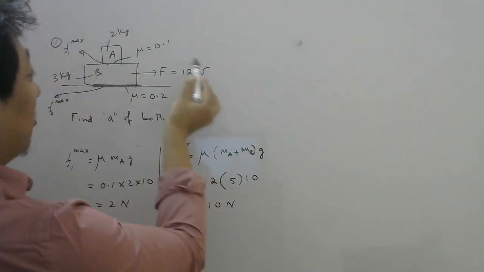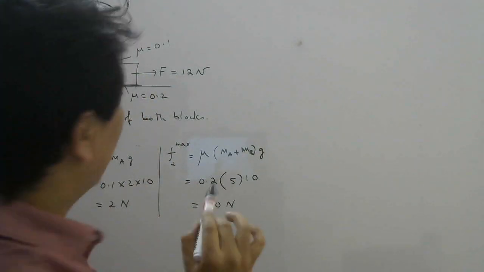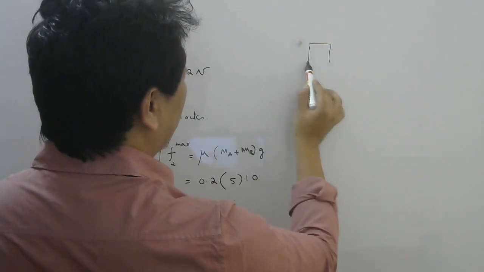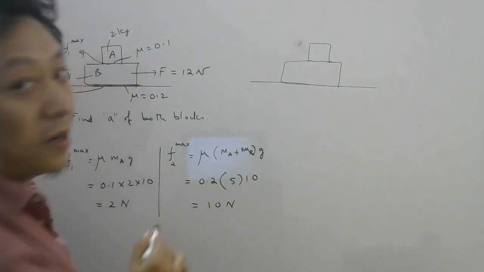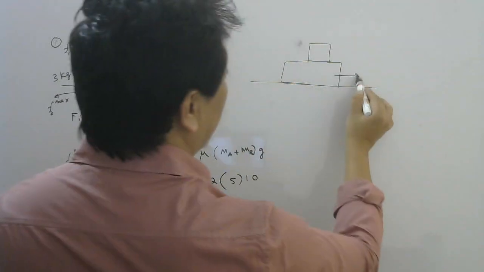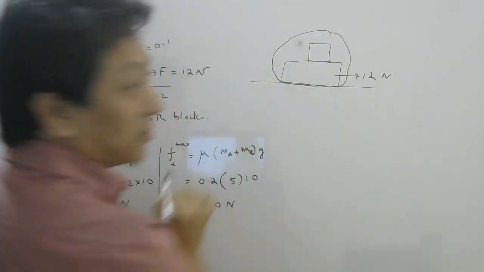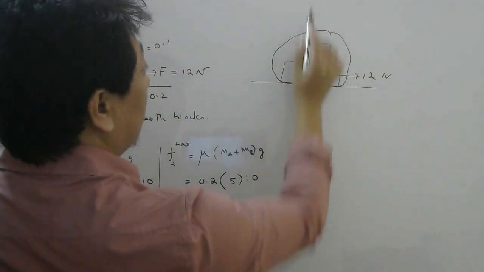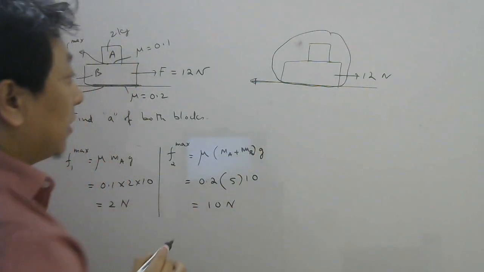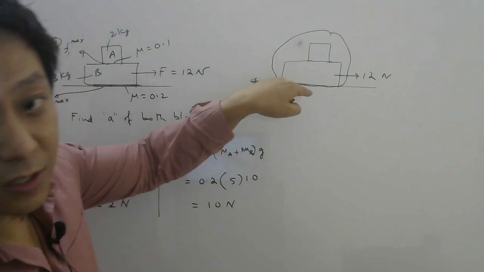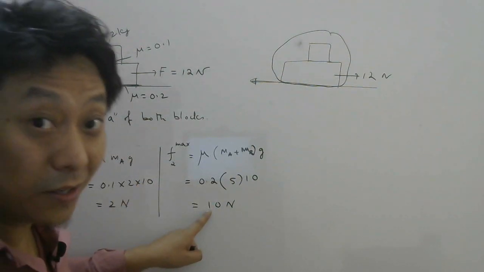What if we apply a force of 12 Newton? Then what will be the acceleration of the two blocks? Well, what you do is take both as system and check whether the system will be at rest or not. Here 12 Newton is acting on the system. Don't include the internal forces, okay? And here normal will balance the weight of both of them, and that will lead to friction here. Now the friction which will try to stop the system from moving is static friction, and the maximum value we have already calculated, 10 Newton.